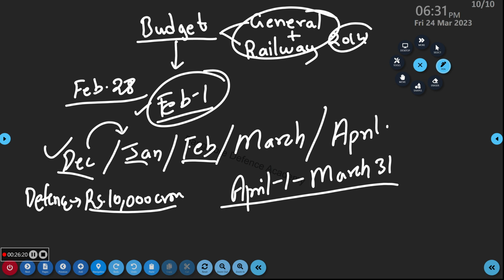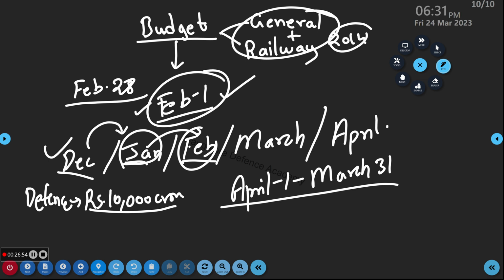Now the minister will stand and start reading. Dear Indians, dear ministers, I'm going to introduce railway. For defense, I'm going to give so much money. Like this the budget will be read, and all the people will thump the desks. Some opposition people will not be happy. They will say, this is the worst budget, and they will walk out. Now my doubt is, on February 1 the minister read the budget. Will you consider the budget passed? No, it is not passed.